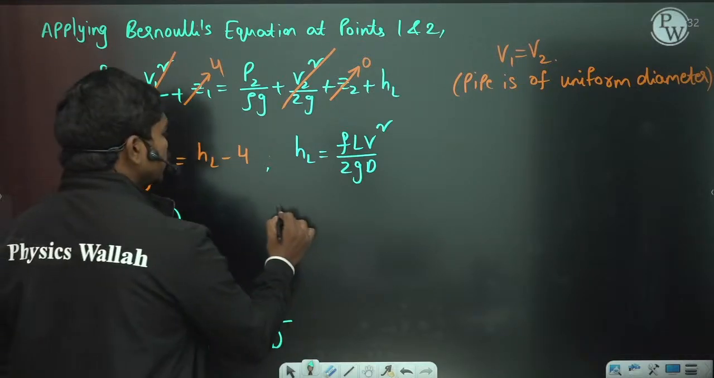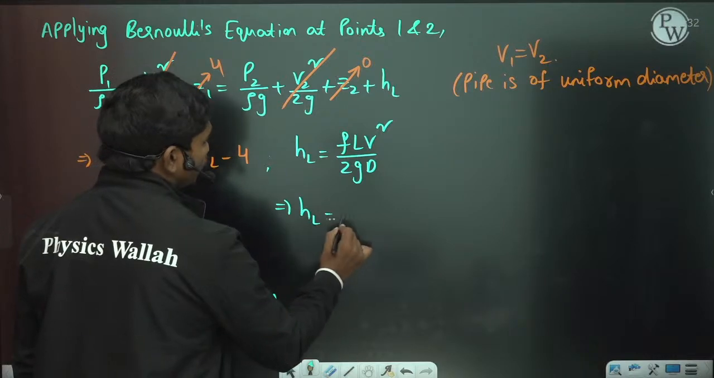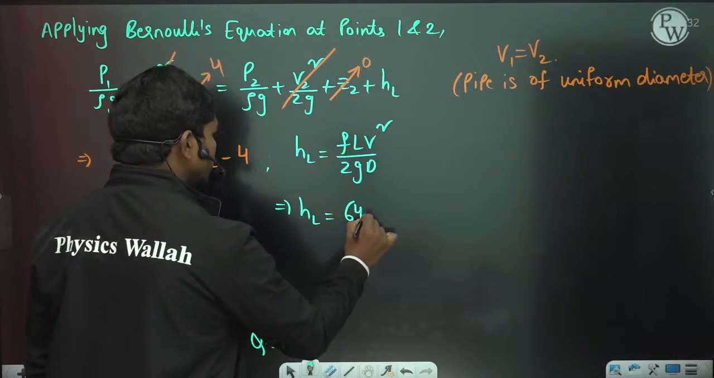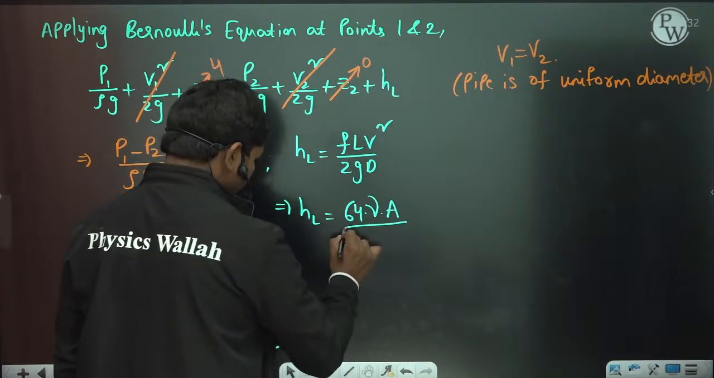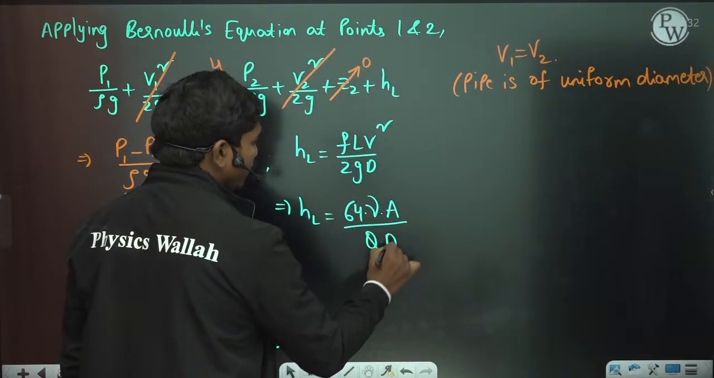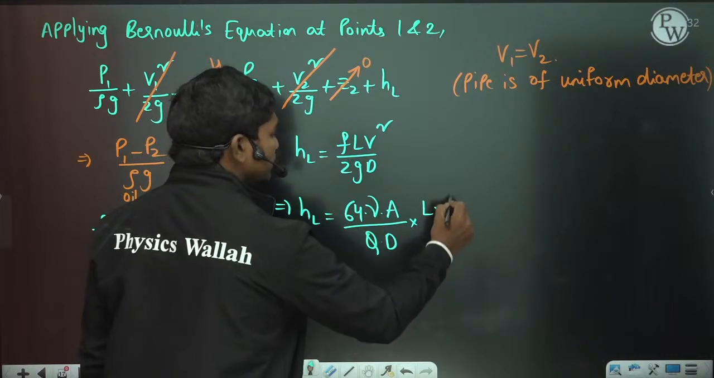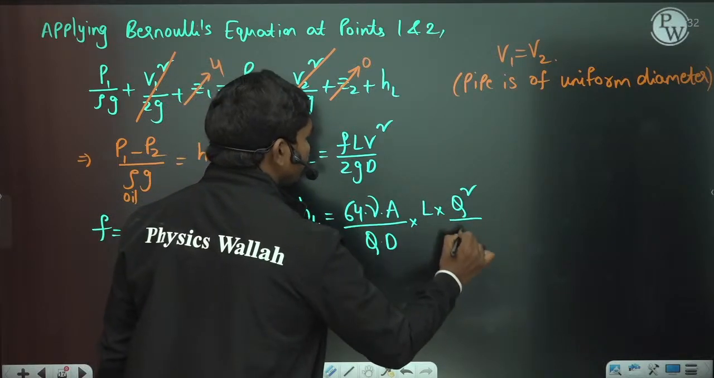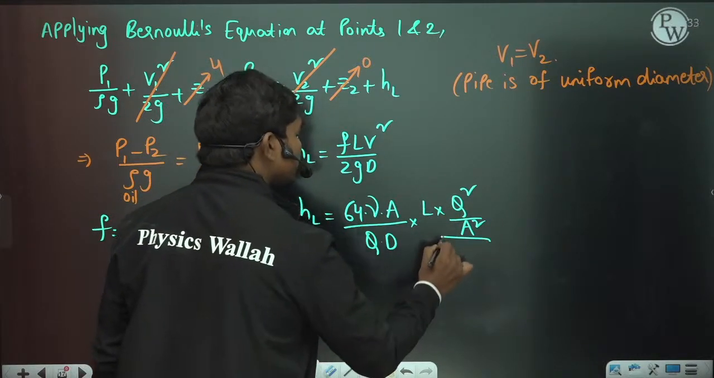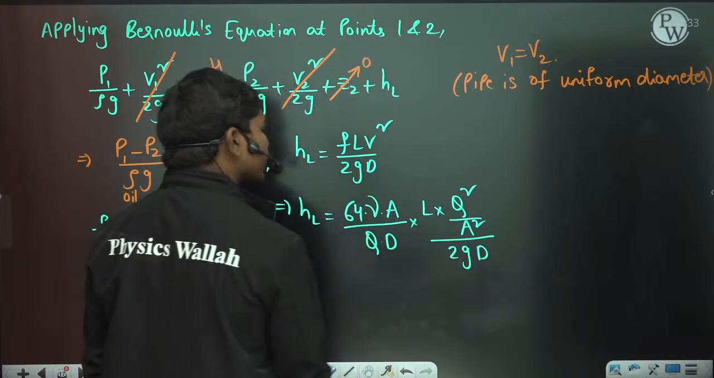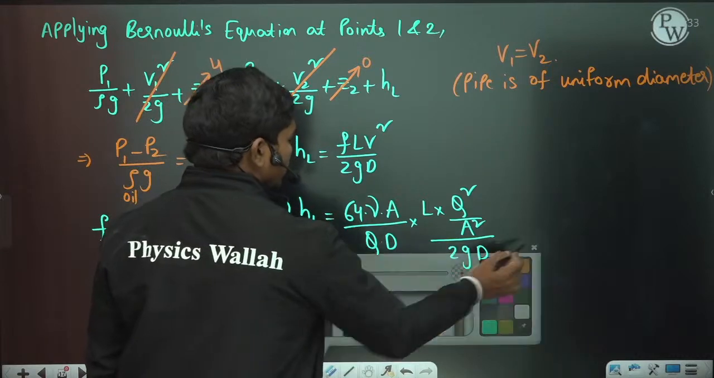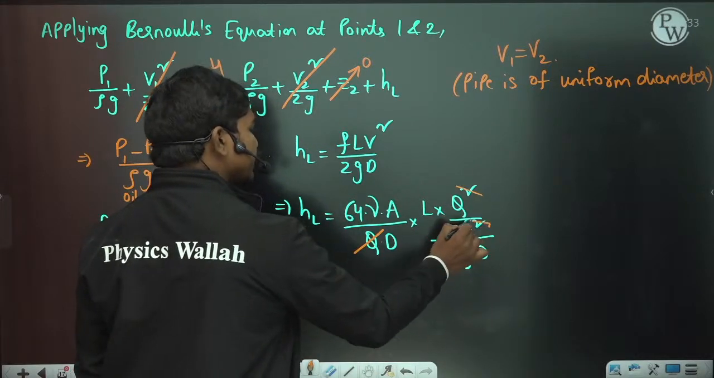Let us substitute here. So HL is equal to F, which is 64 times this kinematic viscosity into A flow area divided by Q into D into L into V square, which is again Q square by flow area square divided by 2GD. FLV square by 2GD. Okay, so if you simplify one thing, you have this Q cancels one time and A cancels one time.